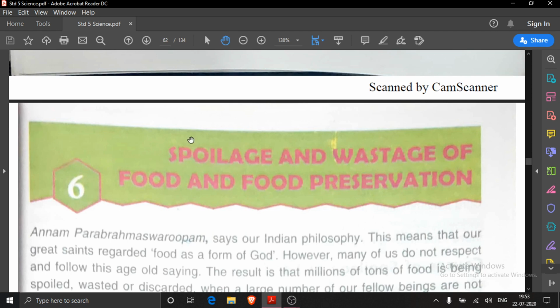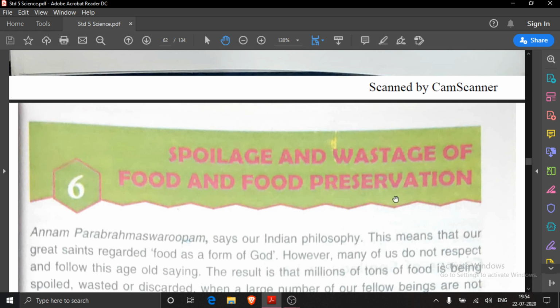The thing which is not edible. If anything is spoiled, then what will be there? Wastage. Means we cannot consume it. We will throw it. Wastage of food is not good. For that, what we should do? We should preserve the food.